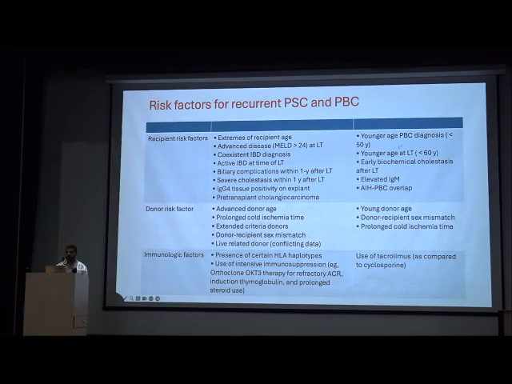In PBC recurrence, risk factors are younger age at PBC diagnosis, less than 50 years, younger age at LT, early biochemical cholestasis after liver transplantation, elevated IgM, AIH-PBC overlap, or presence of the anti-mitochondrial antibody. If these are there, then the chances of recurrence of PBC are there. Also younger donor age, recipient-donor sex mismatch, prolonged cold ischemia time, and higher use of tacrolimus.